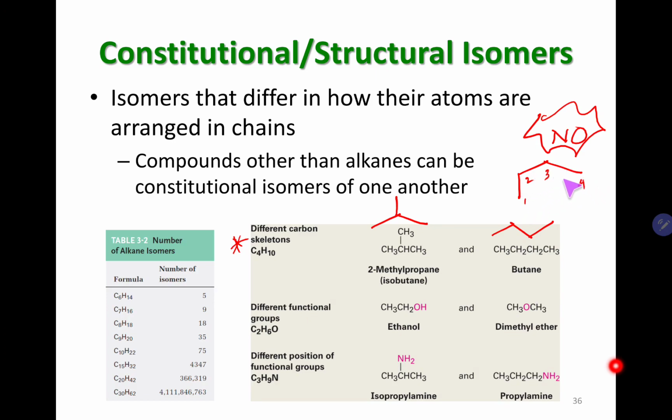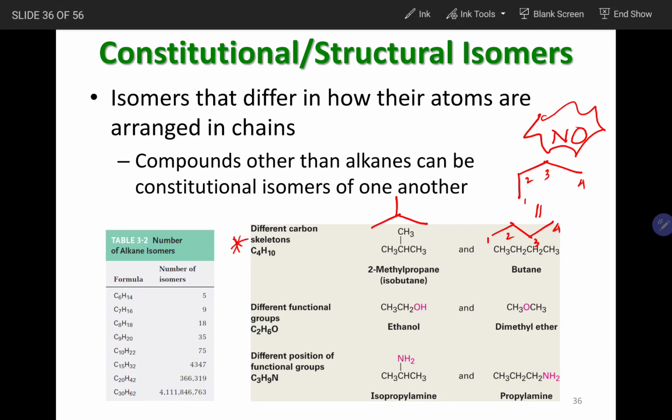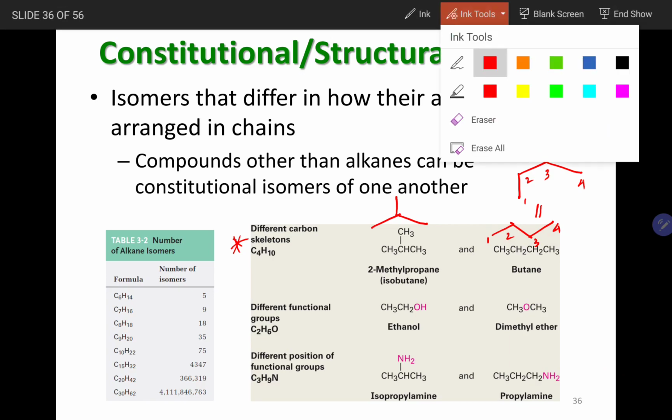So the skeletal structure is identical to butane. It doesn't matter whether you drew it in a different arrangement, these two are still identical, because all 4 carbons are in a continuous chain. See, 1, 2, 3, 4, 1, 2, 3, 4. They are all in a continuous chain, so they are identical. That is skeletal isomers.